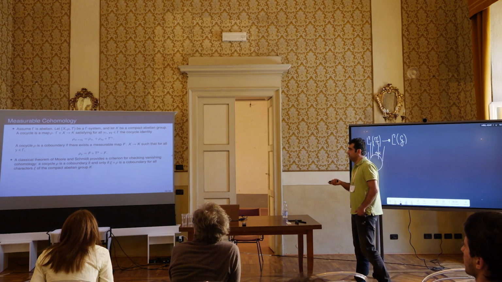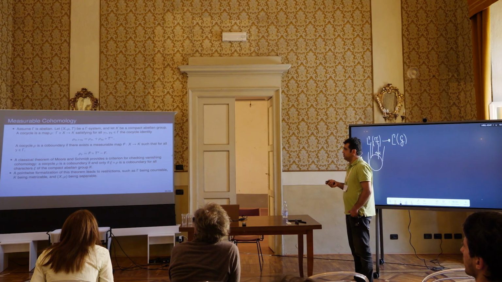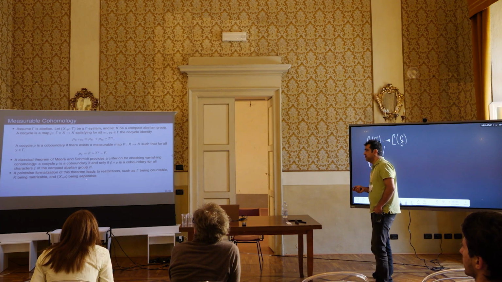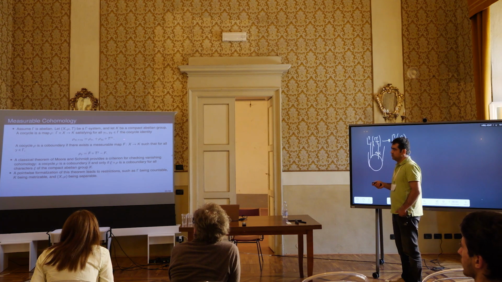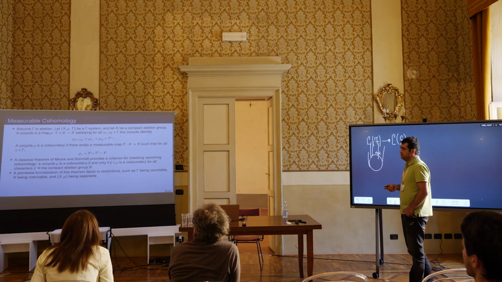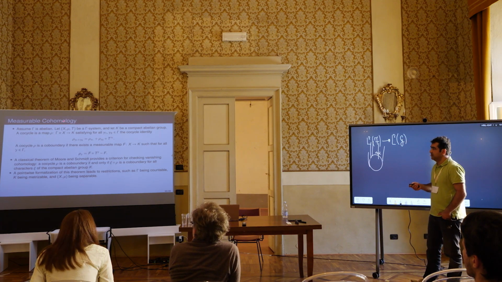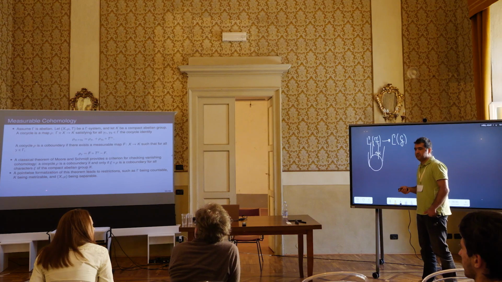The proof of this result has certain restrictions. If one wants to prove this result, there is a pointwise formalization of this theorem, and this leads to certain restrictions. Gamma, the acting group, for example, has to be taken to be countable. That compact abelian group with respect to which one extends needs to be metrizable, and the underlying space has to be separable.